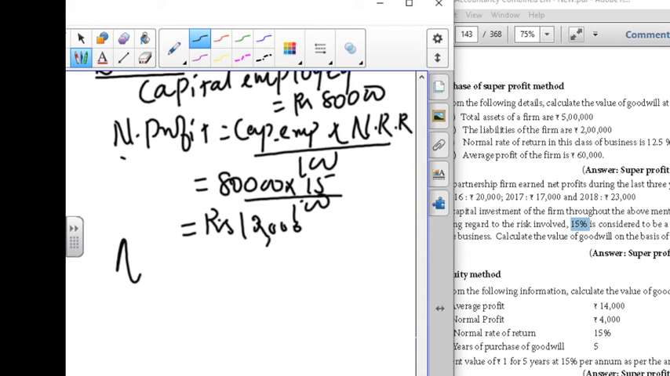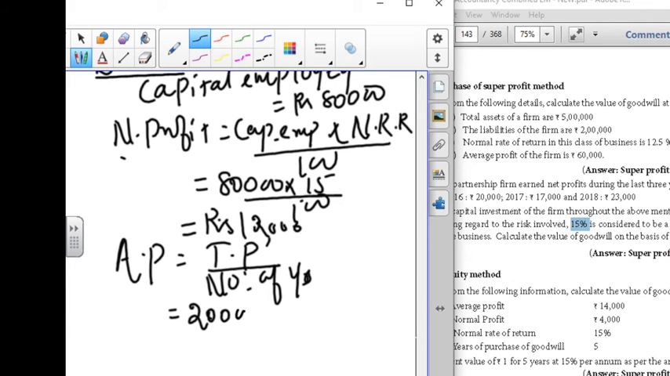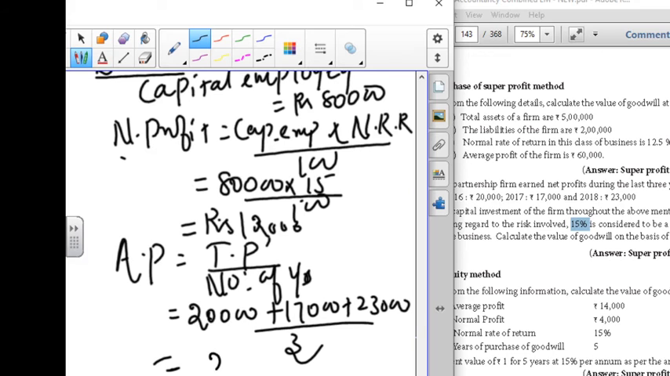And next we are going to calculate average profit. Direct information is not given, so total profit divided by number of years. Total profit is the 2016, 17 and 18 profit. So 20,000 plus 17,000 plus 23,000 divided by number of years, 3. Your answer is going to be 20,000. You have to add it and divide by 3.